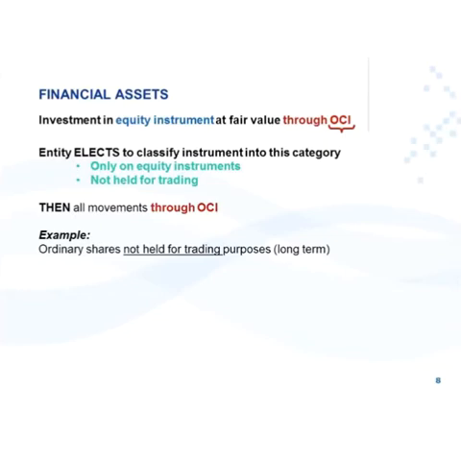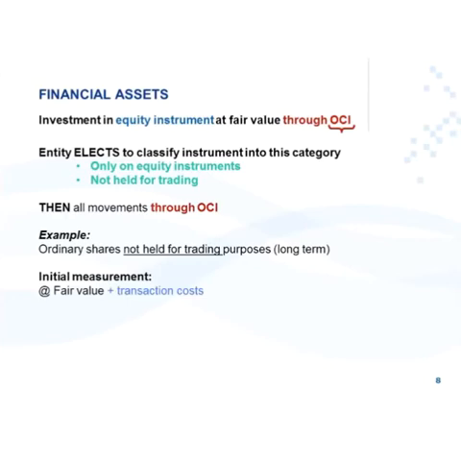You elect this category, but it's only available on an investment in an equity instrument that is not held for trading. So you may elect, but only for specific transactions. Then all your fair value movements will be recognized through OCI. An example of this category is where you have an investment in ordinary shares for long-term purposes. If it's held for trading, short-term profit making, it may not fall into this category.